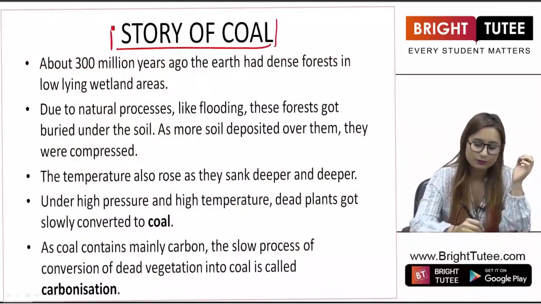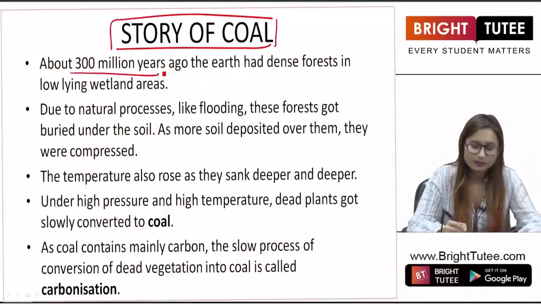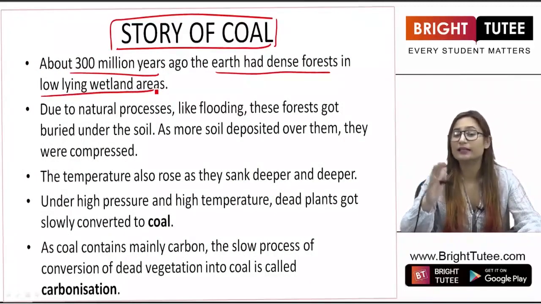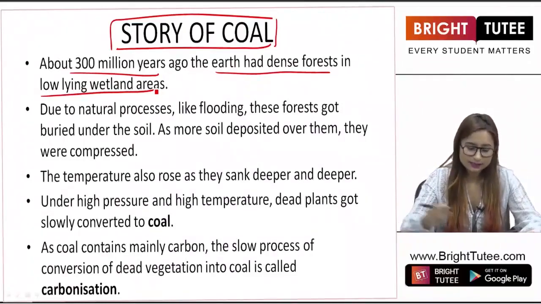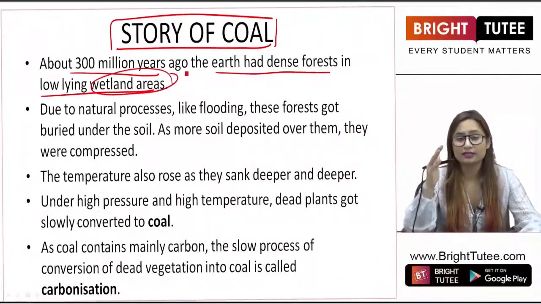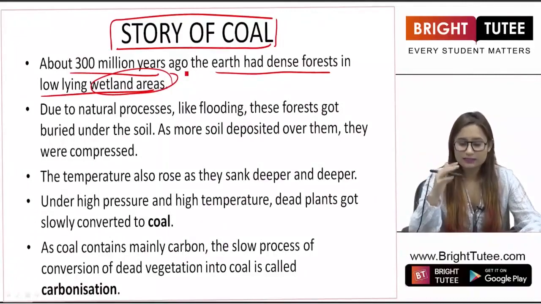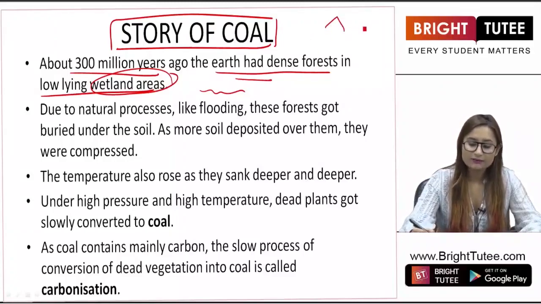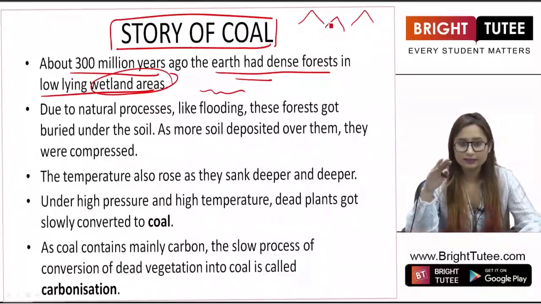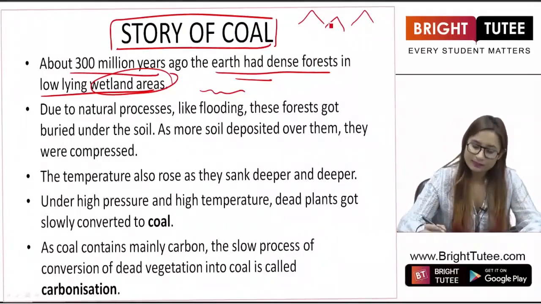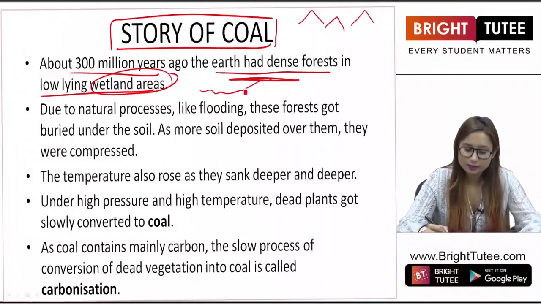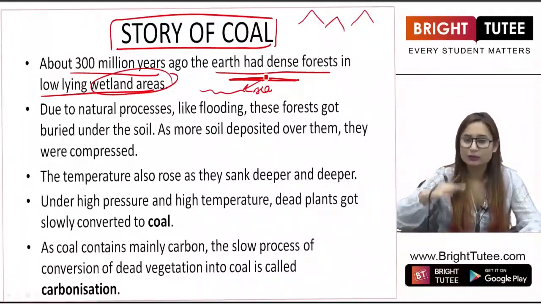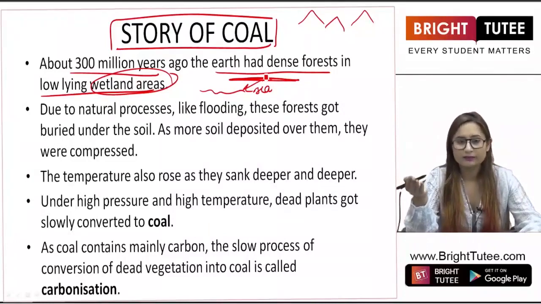Where did this coal come from? About 300 million years ago, the earth had dense forests in low-lying wetland areas. Wetland areas are the areas where there is a presence of water, and low-lying means that there is sea, then there is land. Mountains are at a very high land, right? They are present at a very good height. Low-lying means that the land forms are very close to the sea. They are not at a good height, so we call them low-lying wetland areas.